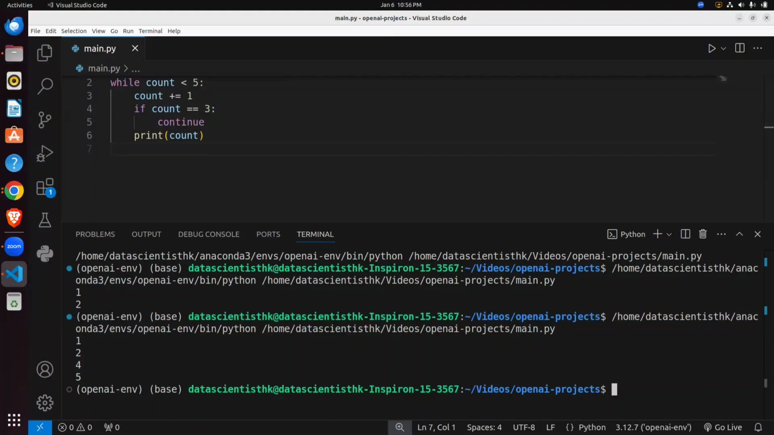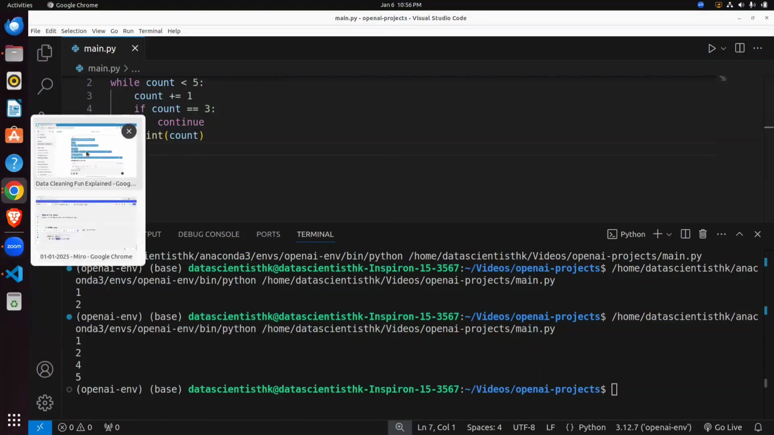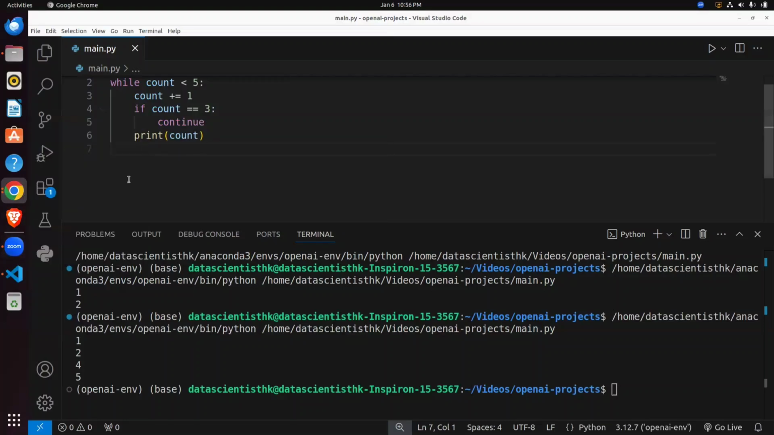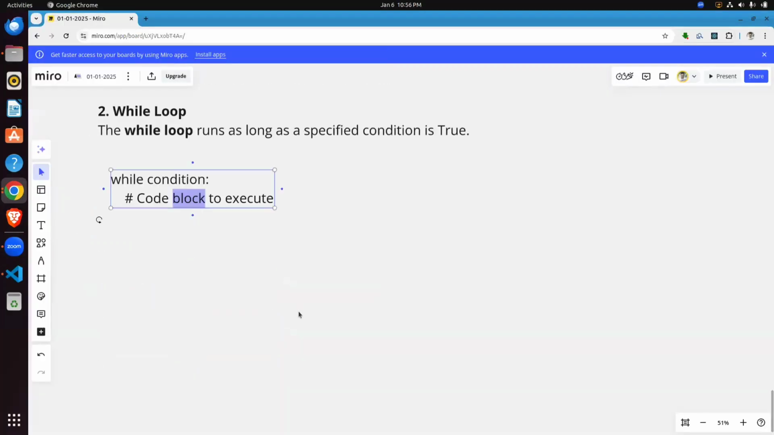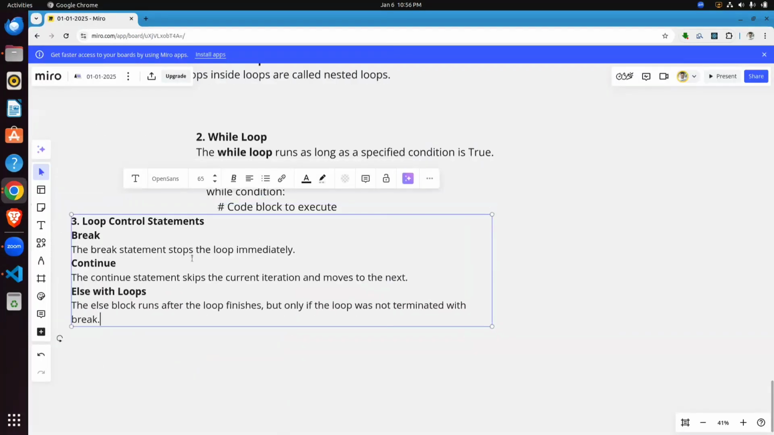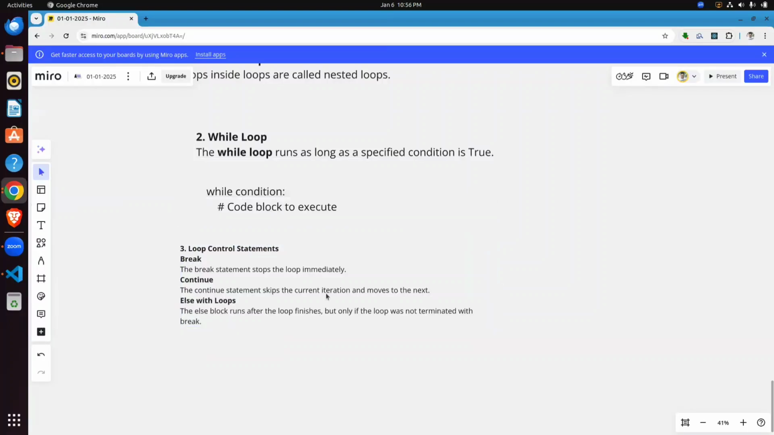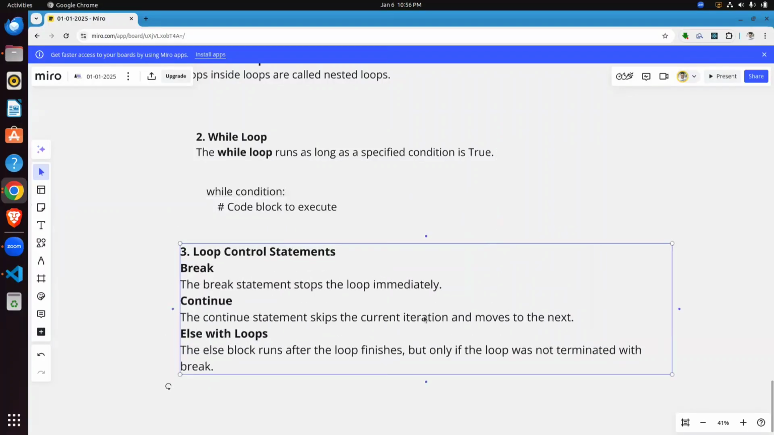So we have three things I mentioned here. You can see the loop control statements. The break statement stops the loop immediately, I already showed you. The continue statement skips the current iteration and moves to the next.